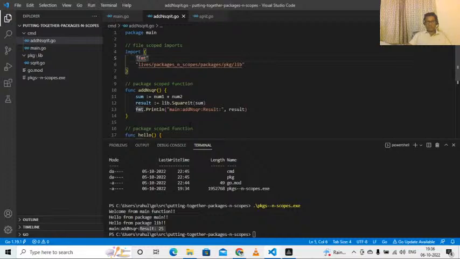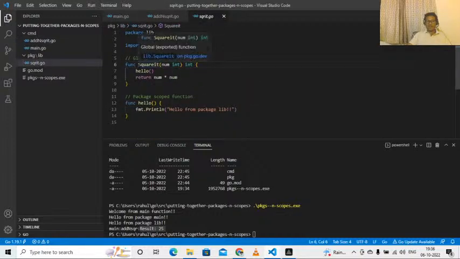So I was speaking about modularity. Packages and scopes help us keep our code modular. This is a very simple program. What I did here, I just outsourced the responsibility of squaring this number to a function called square it, which is not a part of the main package. I have written this function inside the lib package. Now, as I have made this function global scoped and have kept it in a library package, any other package in my program can call this function using this lib package name.